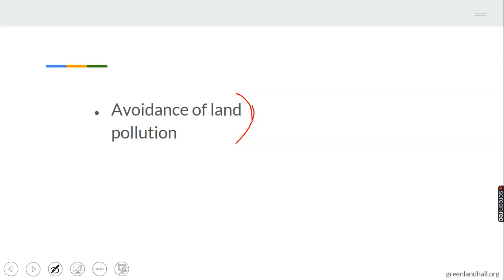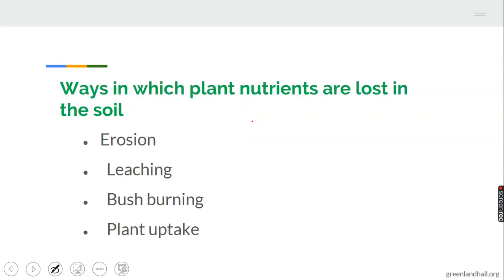Organic manuring involves the use of farmyard manure, using plants and animal matter, the remains of plants and animal matter in enriching the soil. Let's take note of that. All these means are ways of conserving the soil. I believe we are all following.